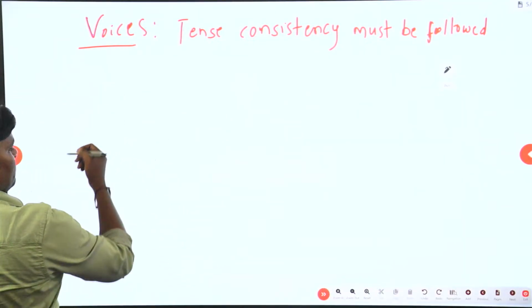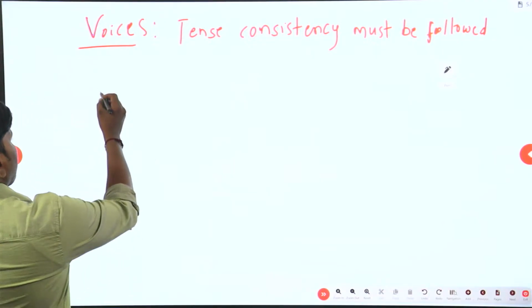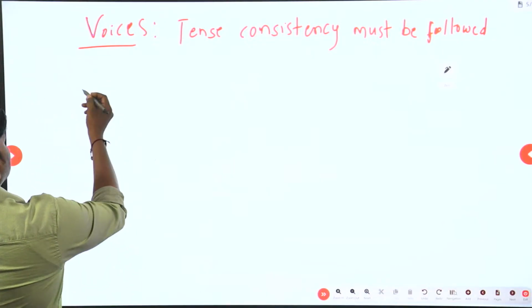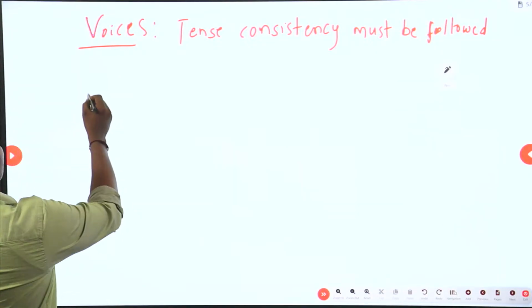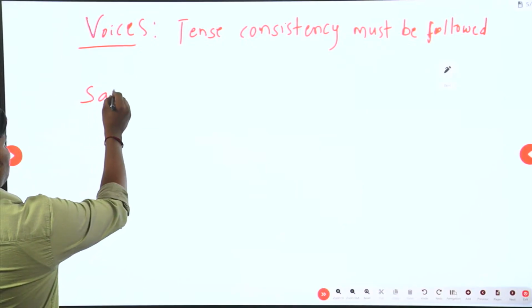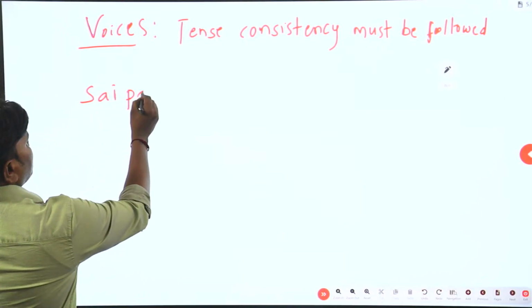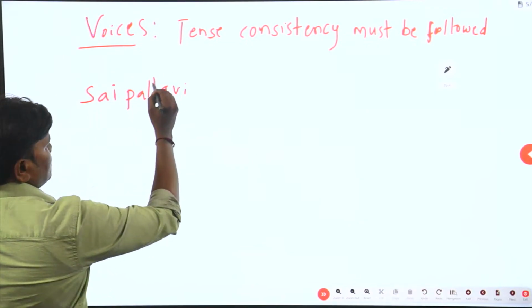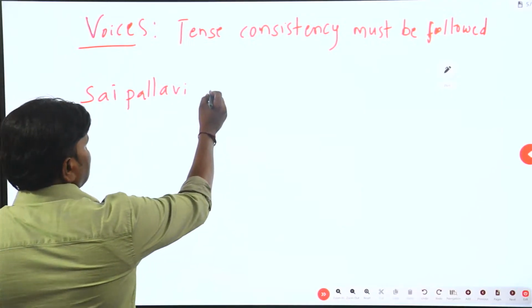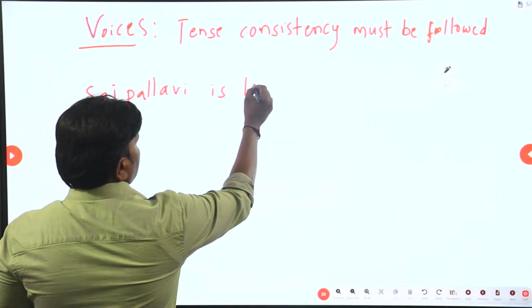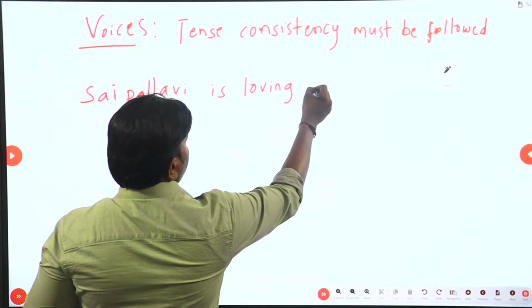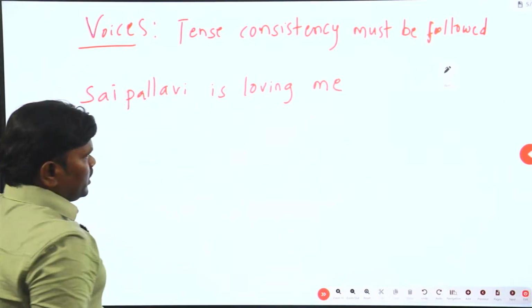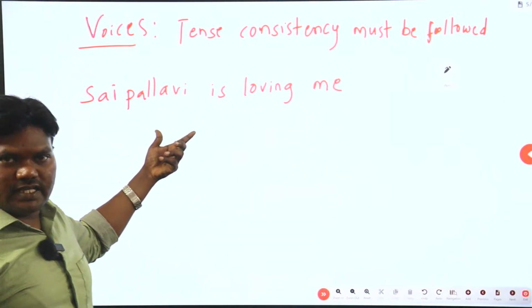Next, see here, I will take a few more examples. Say, Sai Pallavi is loving me. Can you understand the tense of this?